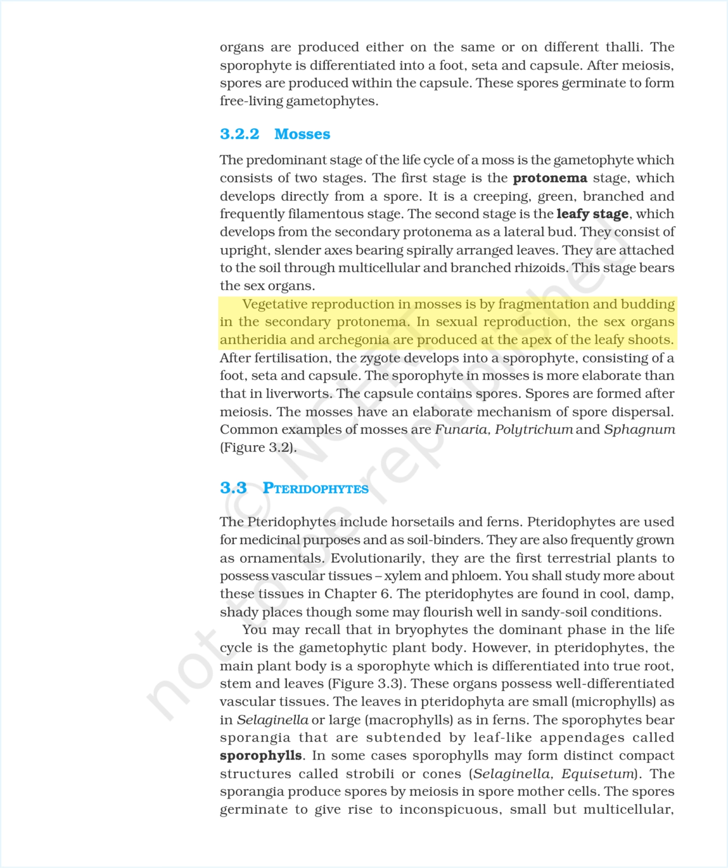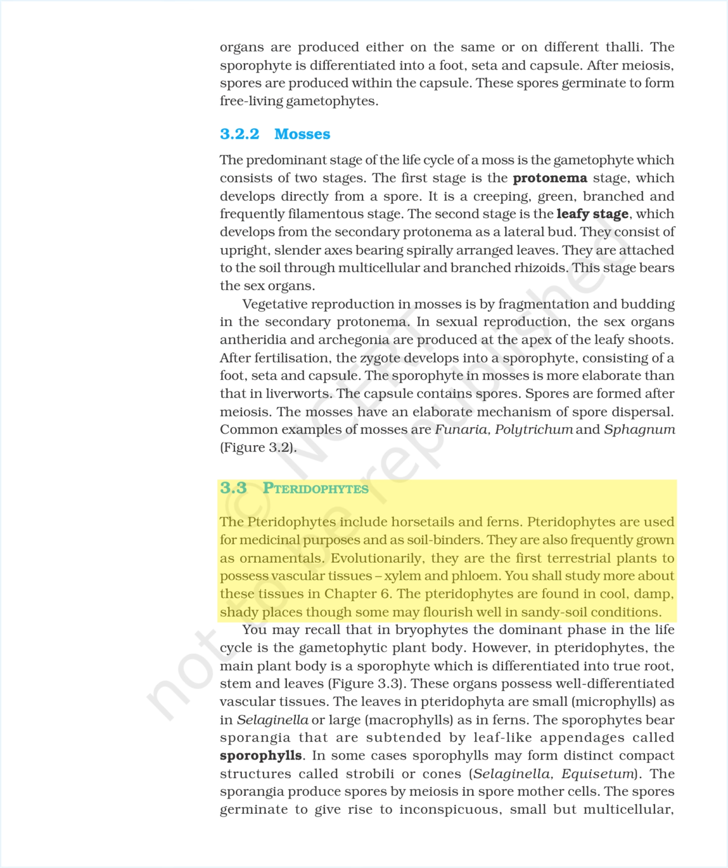Vegetative reproduction in mosses is by fragmentation and budding in the secondary protonema. In sexual reproduction, the sex organs antheridia and archegonia are produced at the apex of the leafy shoots. After fertilization, the zygote develops into a sporophyte, consisting of a foot, seta, and capsule. The sporophyte in mosses is more elaborate than that in liverworts. The capsule contains spores. Spores are formed after meiosis. The mosses have an elaborate mechanism of spore dispersal. Common examples of mosses are Funaria, Polytrichum and Sphagnum, figure 3.2.